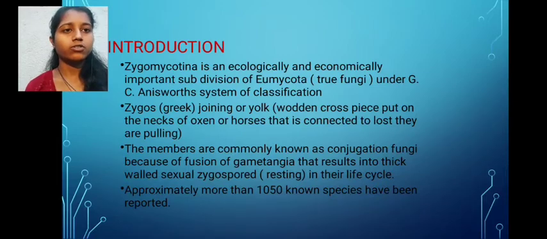Zygos means joining of yokes, the wooden crosspiece put on the neck of oxen or horses that is connected to the loads they are pulling. The members are commonly known as conjugation fungi because of the fusion of gametangia that results in a thick-walled sexual zygospore in their life cycle. More than 1015 species have been reported.